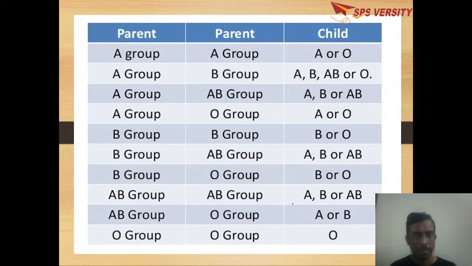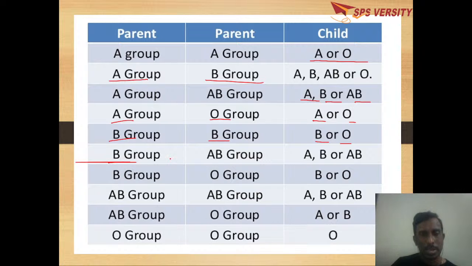Suppose both parents are A blood group, the children can be A as well as O. If one parent is A and the other is B, all types of blood groups are possible. A and AB: A, B and AB. A and O: A or O. B and B: B or O. B and AB: A, B, AB.